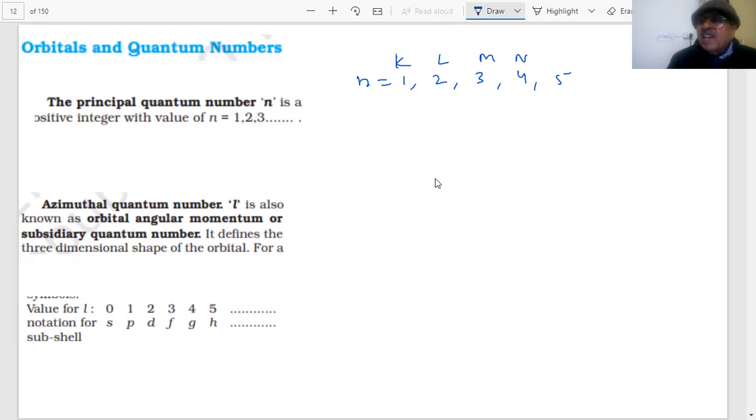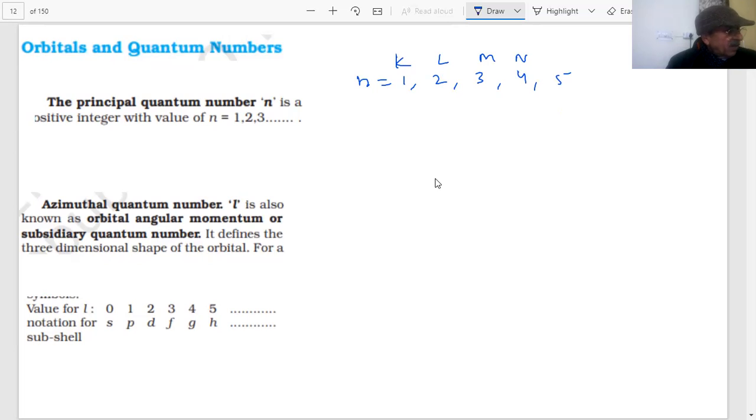This is the first energy level, students. This is second, this is third, this is fourth, and fifth. This gives you the energy of the electron. This level will give you the energy of the electron in the first shell. This will give the energy of the electron in the second, third, and so on. So this is the first quantum number. What do we call it, students? Principal quantum number.